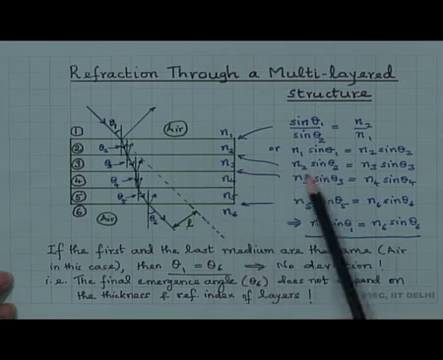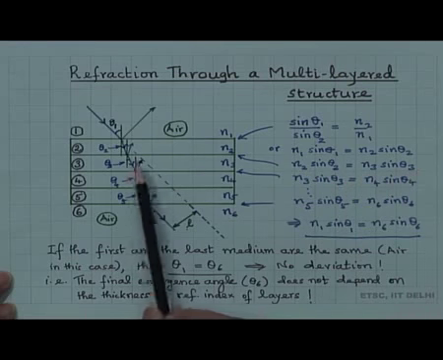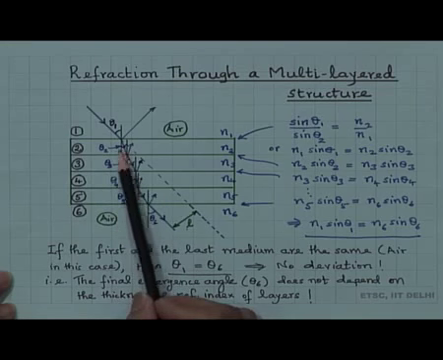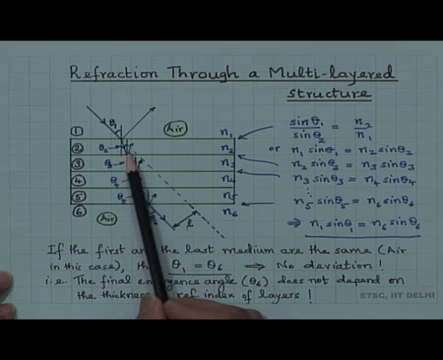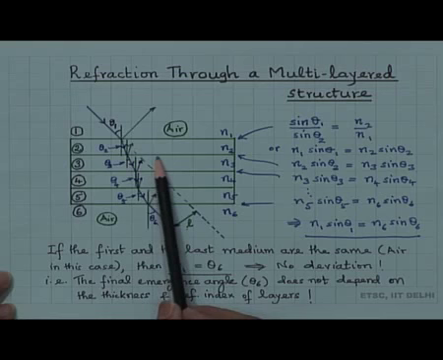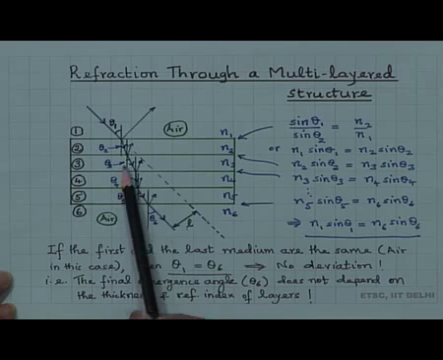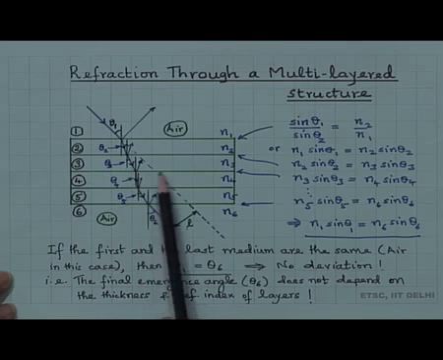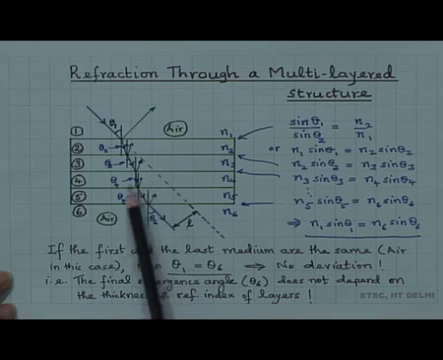If we apply it to the second interface, it gives us n 2 sin theta 2 is equal to n 3 sin theta 3, where the angles are indicated here. Theta 2 is the angle of refraction here, which becomes the angle of incidence when the second interface is considered. Theta 3 is the angle of refraction here, which becomes the angle of incidence for this interface, and so on.